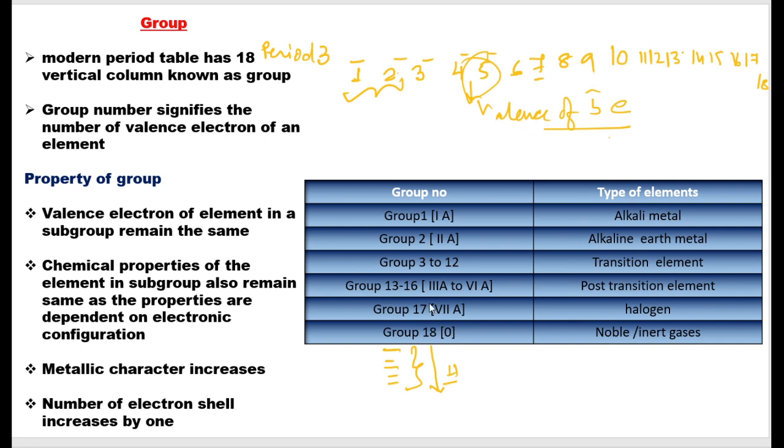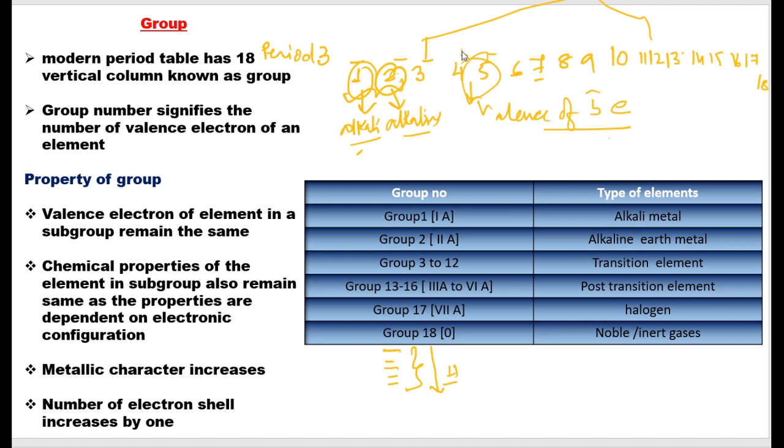Now each group has a typical name. Group 1 are called alkali metals. Group 1 and group 2 are very reactive. Group 2 are called alkaline earth metals. From 3 to 12, they are called transition metals, which means they are undergoing a transition from metallic character to non-metallic character.